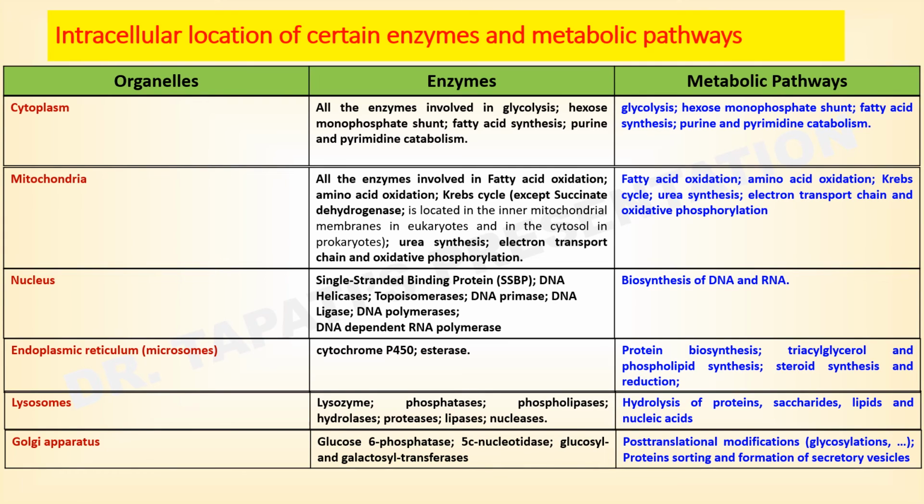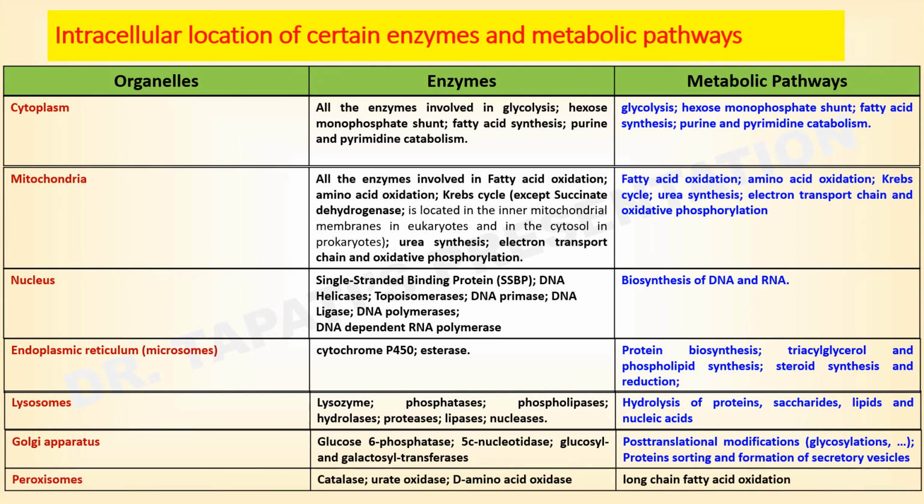Inside the Golgi apparatus, glucose 6-phosphatase, 5' nucleotidase, and glucosyl and galactosyl transferases, etc. enzymes are present. And the metabolic pathways are post-translational modifications, protein sorting, and formation of secretory vesicles. Inside peroxisomes, catalase, urate oxidase, and D-amino acid oxidase enzymes are present. The metabolic pathway is long chain fatty acid oxidation, which occurs inside the peroxisomes.